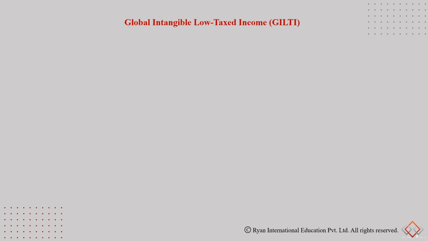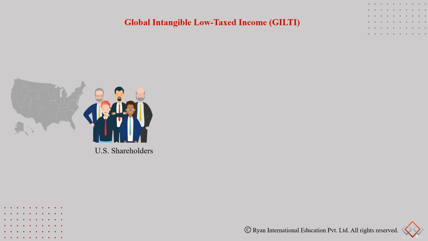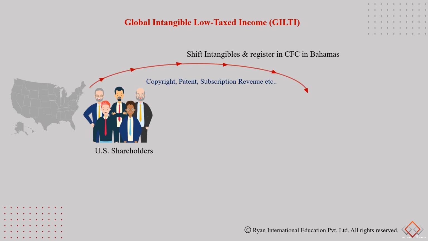Let's now understand GILTI provisions. Now let's say we have certain US shareholders. They have transferred certain of their intangible assets. These are copyrights, patents, subscription revenues. Now we need to know that shifting intangible assets is really very easy. If you think about corporations like Boeing, where they manufacture aeroplanes, these companies cannot shift their machineries, plant and equipment to a different tax haven country so easily.